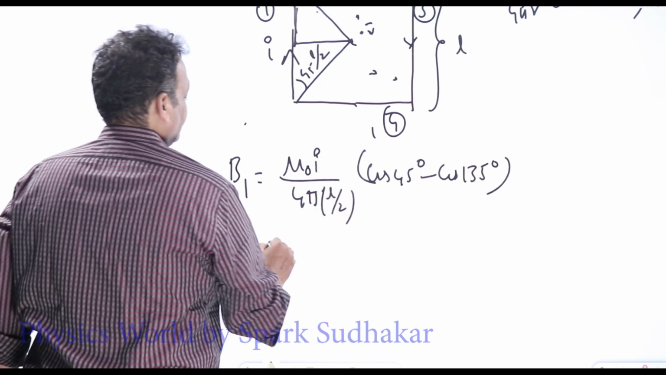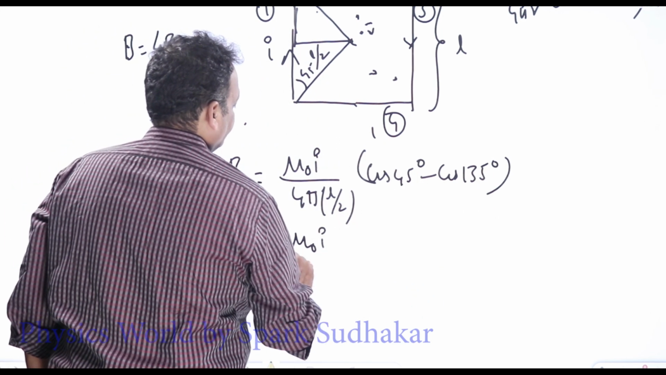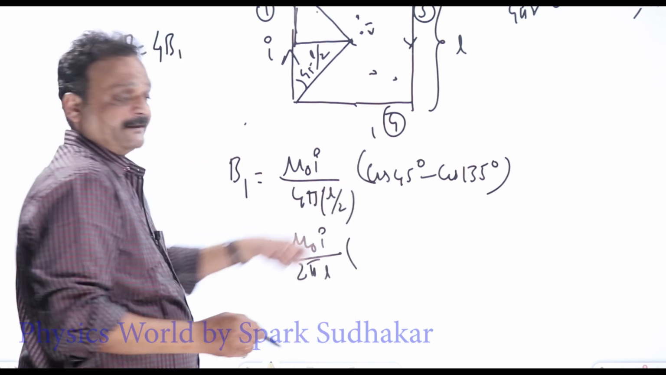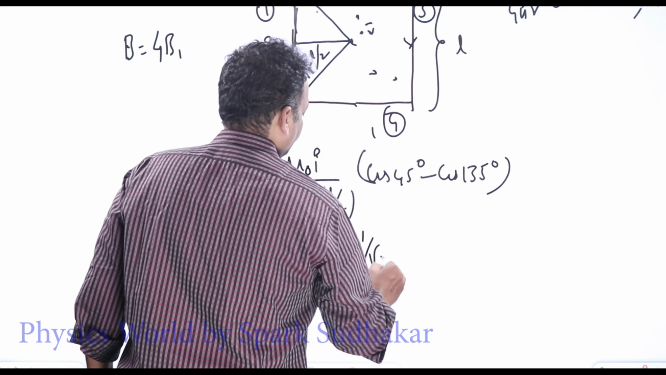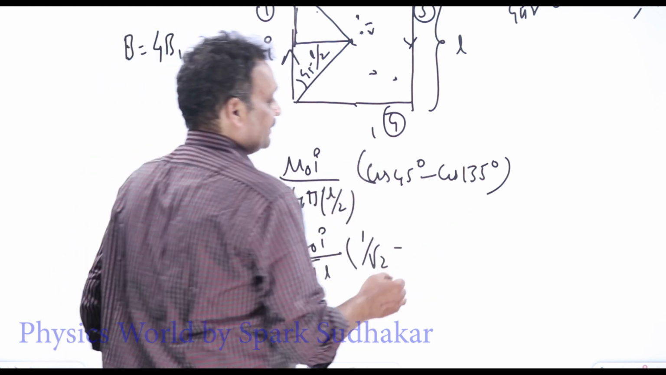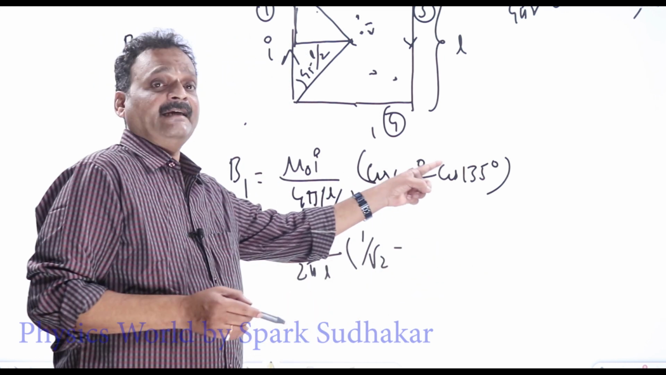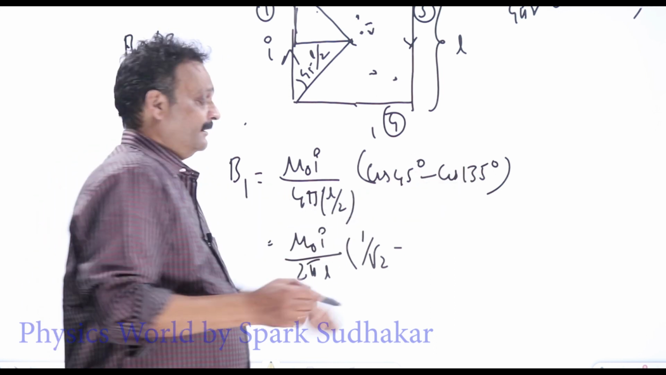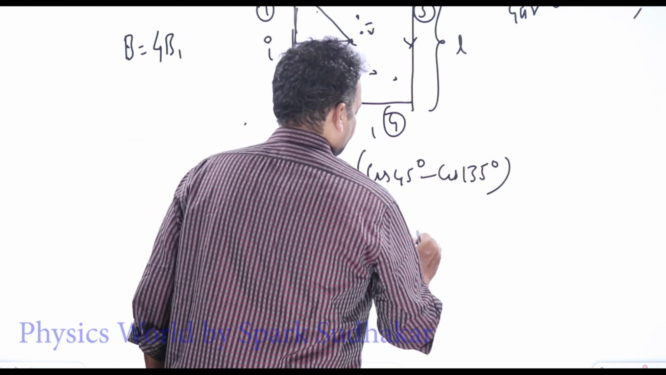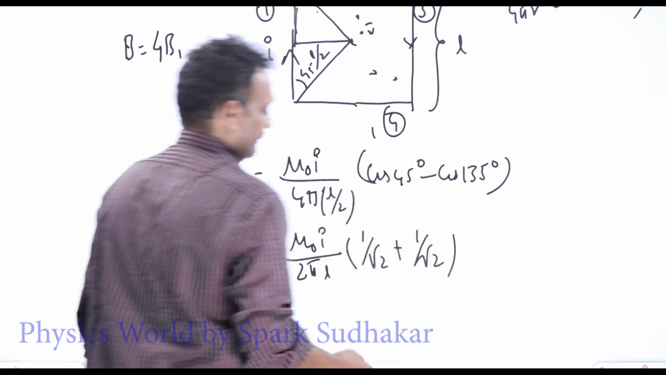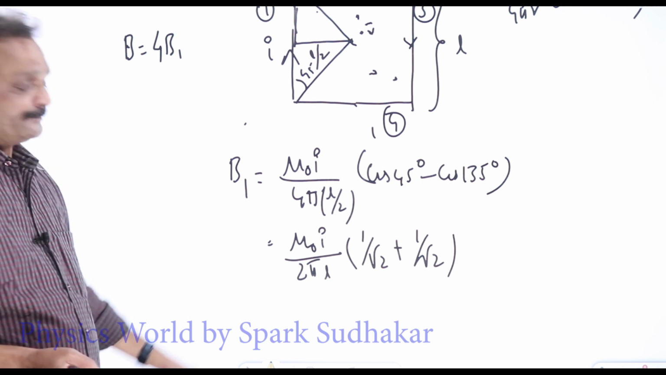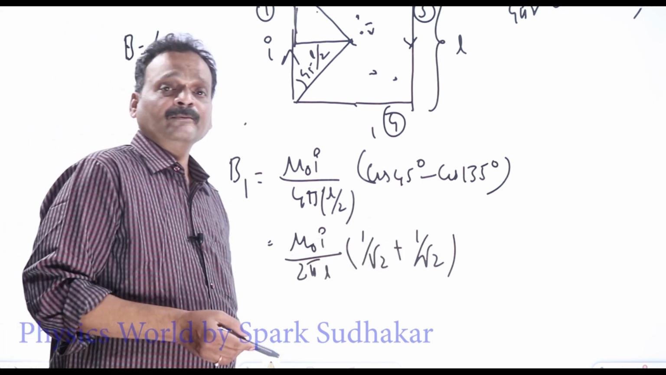So this is mu naught I by 2 pi L into cos 45, which as we all know is 1 by root 2, minus cos 135. Cos 135 is cos of 90 plus 45, which is minus sin 45. Minus of minus will be plus, so another 1 by root 2 factor will come. 1 by root 2 plus 1 by root 2 is nothing but root 2.